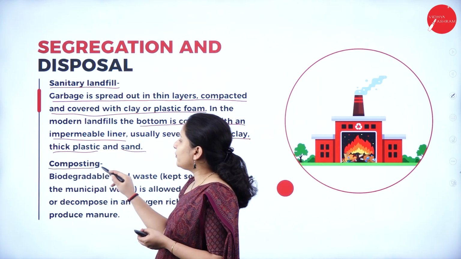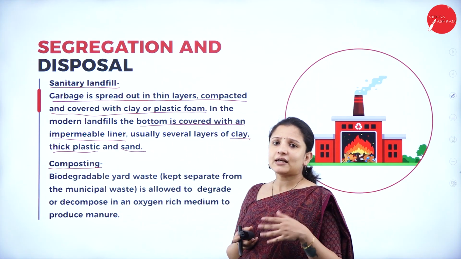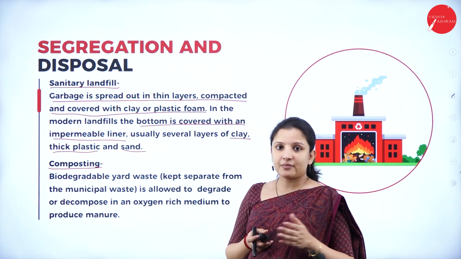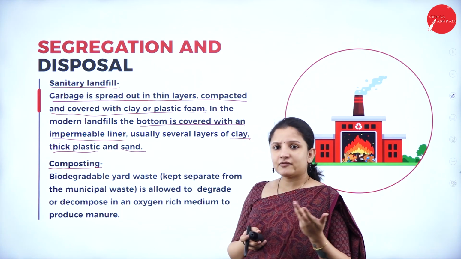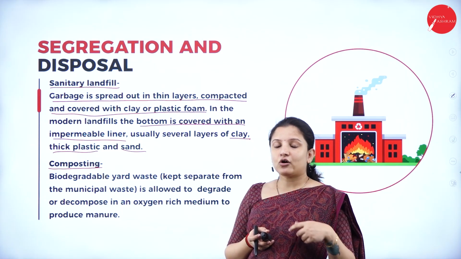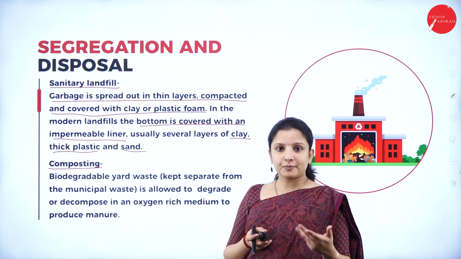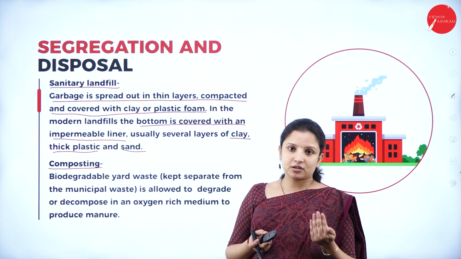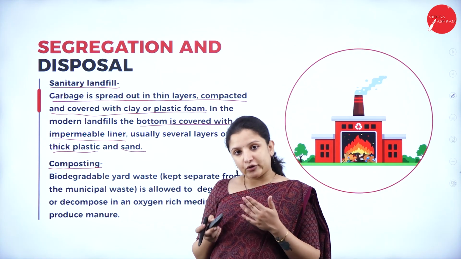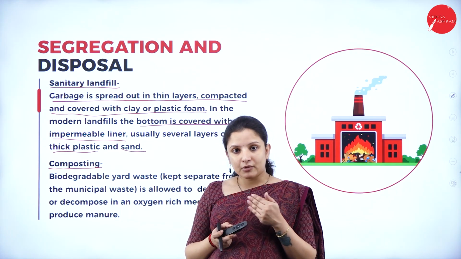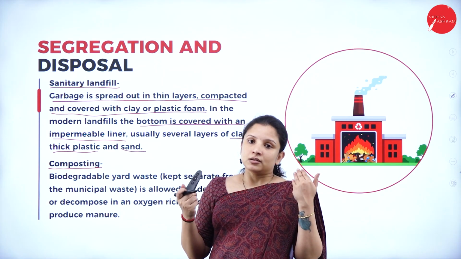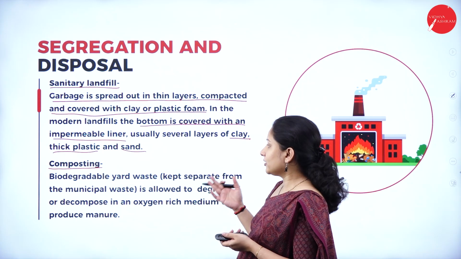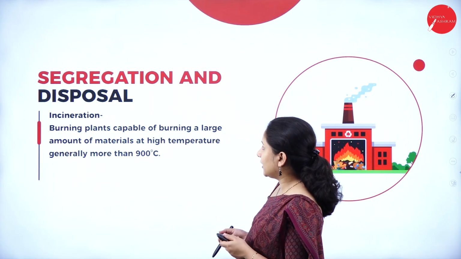Next, composting can be done. Some solid waste generated from households, such as vegetable waste, and agriculture waste such as crops, are biodegradable. They can be mixed with the soil and biodegraded, so that when they become compost, they can be sold to the farmers as organic manure. This is what can be done in composting.